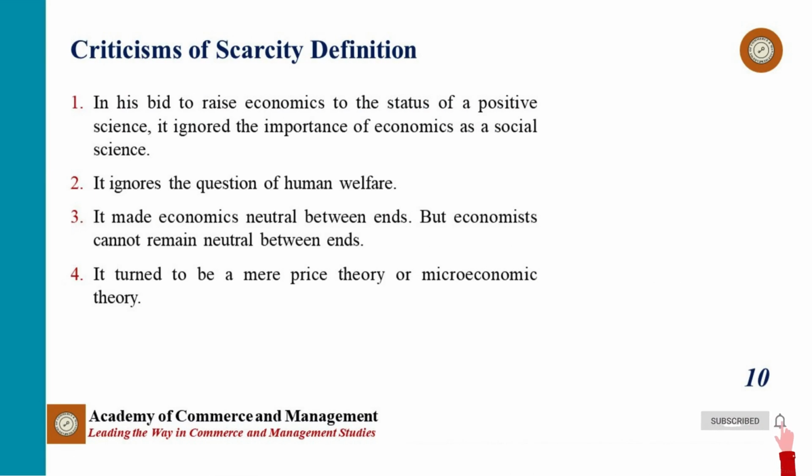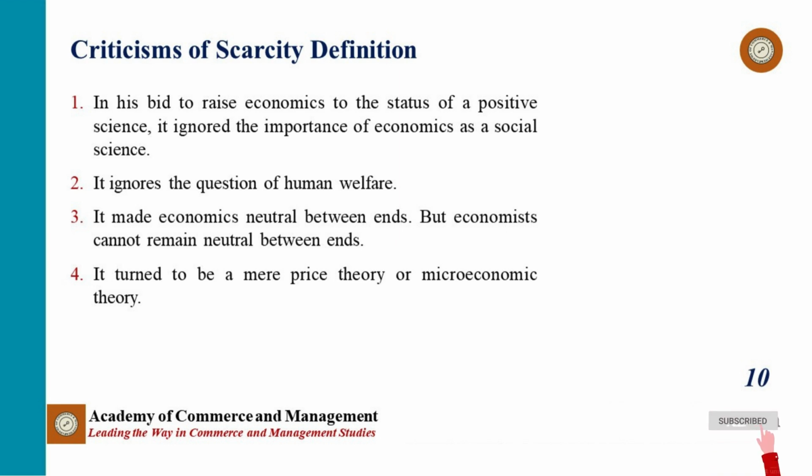The scarcity definition of economics was also criticized on several grounds. Number 1, in his bid to raise economics to the status of a positive science, Robbins deliberately downplayed the importance of economics as a social science. Being a social science, economics must study social relations. His definition places too much emphasis on individual choice.